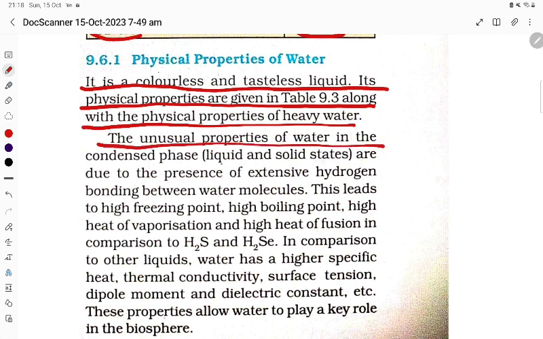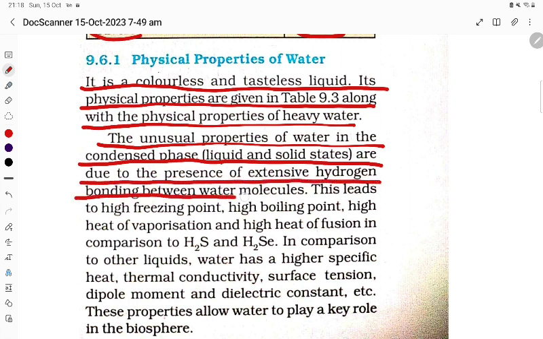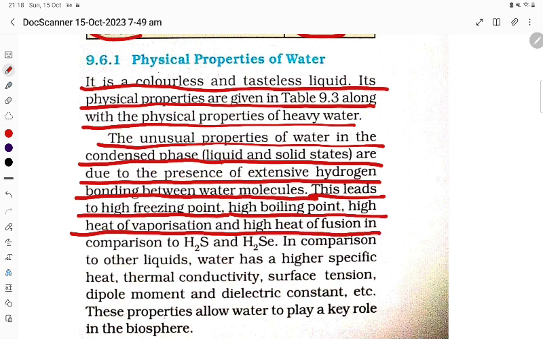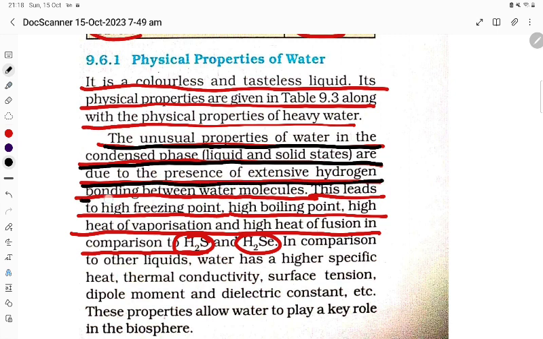The unusual properties of water in the condensed phases, liquid and solid states, are due to the presence of extensive hydrogen bonding between water molecules.